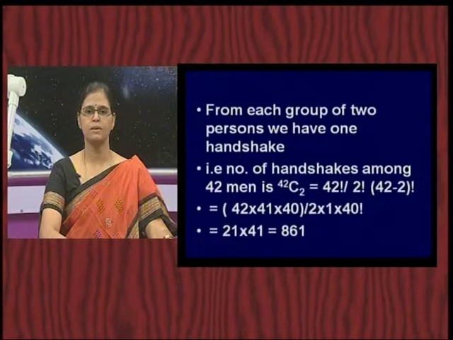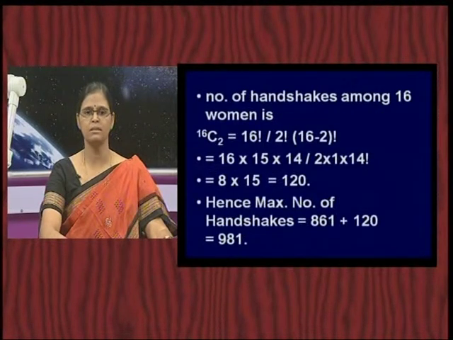Let us consider the first part, the number of handshakes among 42 men would be 42 C 2, that is going to be 861 if you simplify it. The number of handshakes among women is going to be 16 C 2. So, that is going to be, if you simplify, 120. We want the total number of handshakes that are possible. So, applying the addition rule, it is going to be 861 plus 120, 981. So, that is another useful and simple rule in combinations, which we call the addition rule.